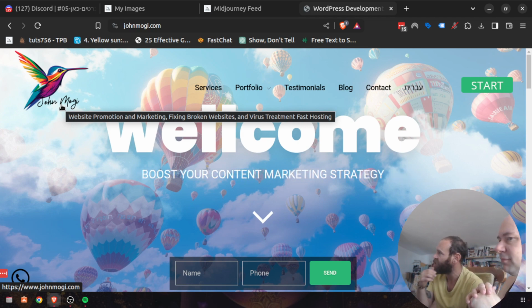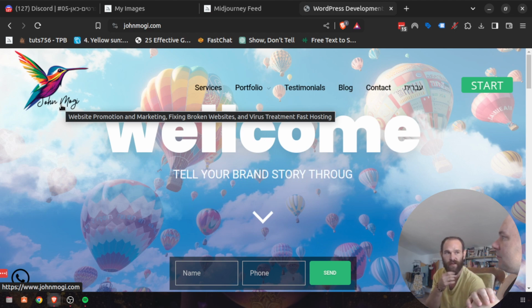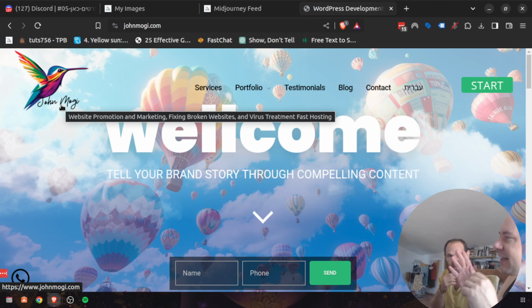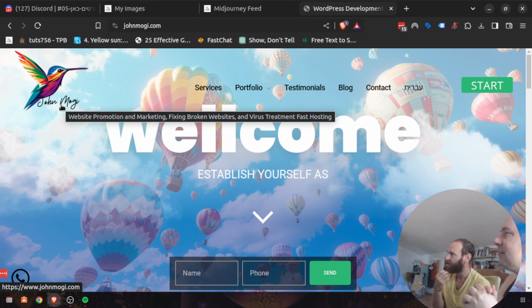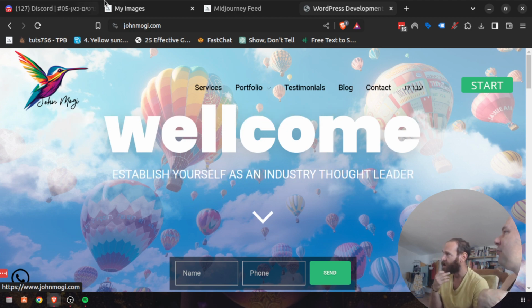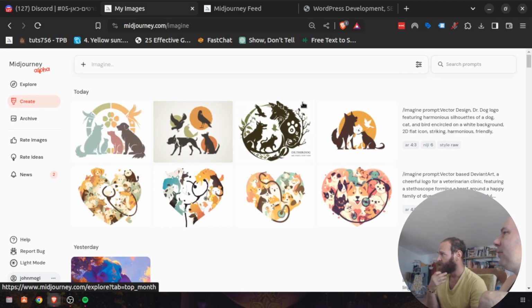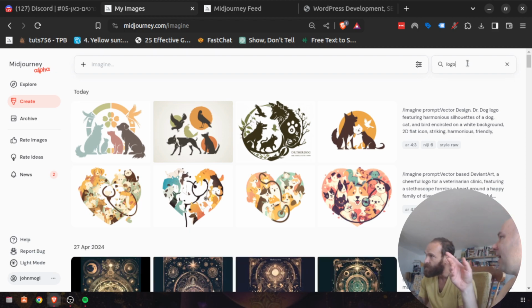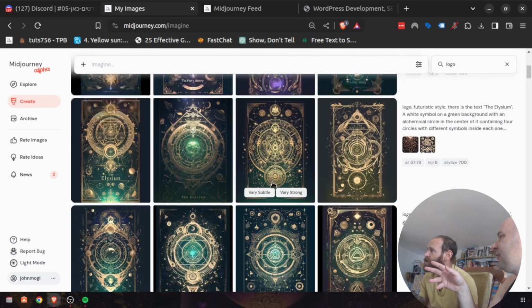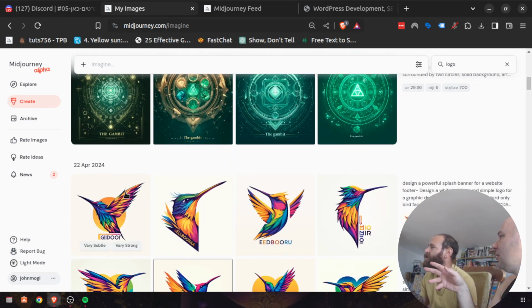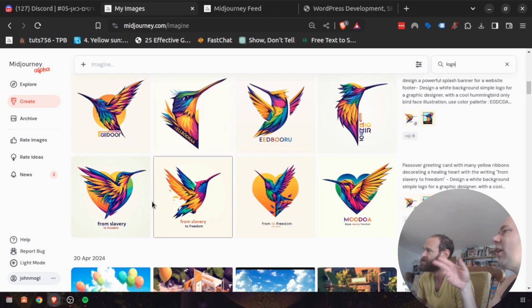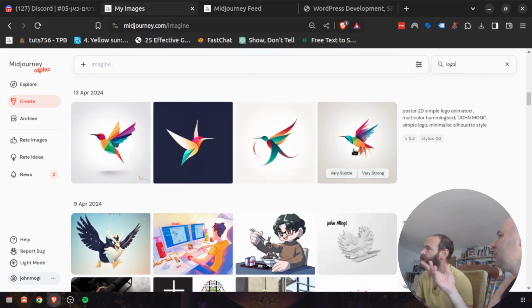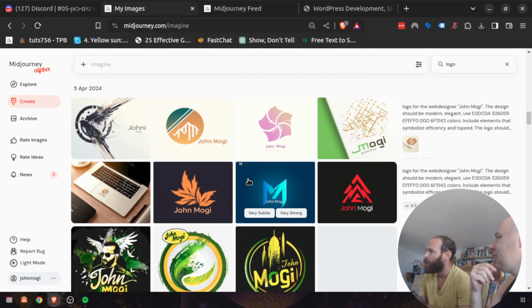This hummingbird was made with the Midjourney Alpha. I think for this one I've used Copilot several times and Midjourney several times. Okay. If you want, I can show you. Very simple. By going to create and hitting logo, you would see how much effort it took me, and it was before I streamlined this process. Yeah, there we go. That's what I wanted to show the audience. So you can play with it. There are stylings you can use.